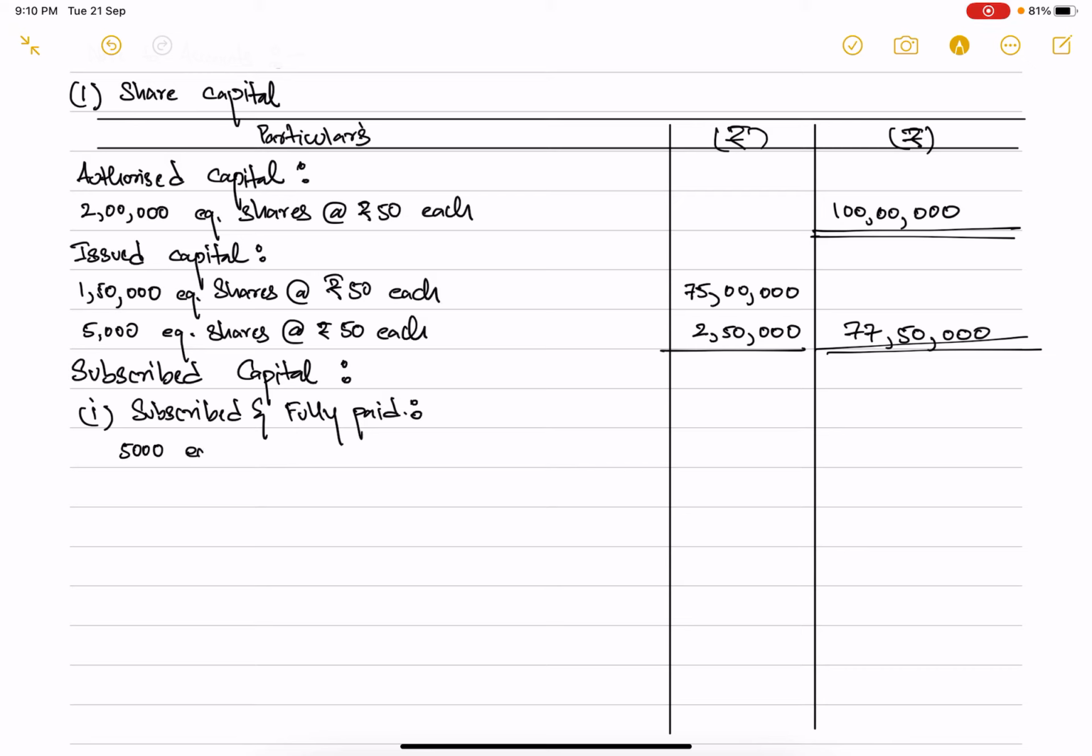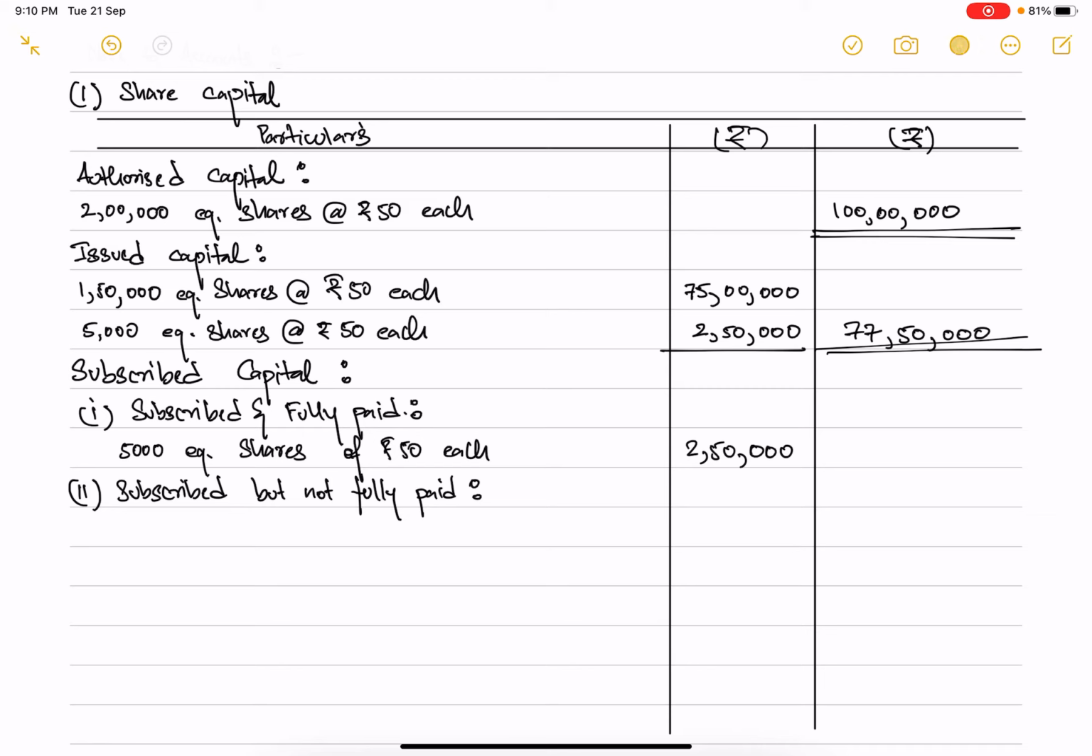So subscribed and fully paid is only how much? 5,000 equity shares of rupees 50 each. So that is how much? 2,50,000. And the second category under the head of subscribed capital is subscribed but not fully paid.